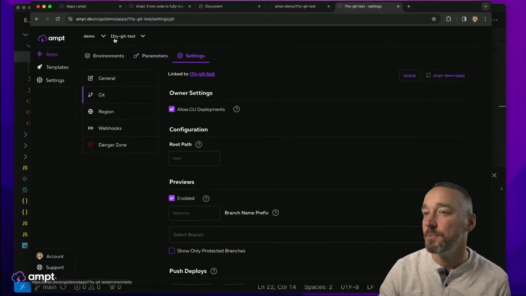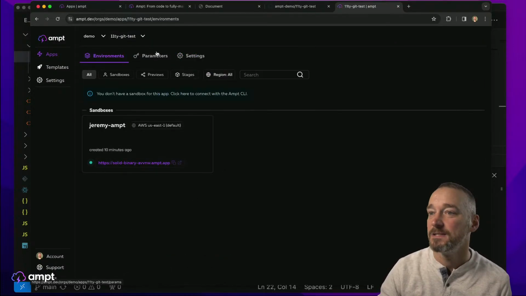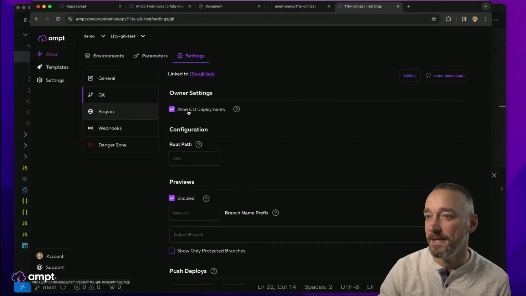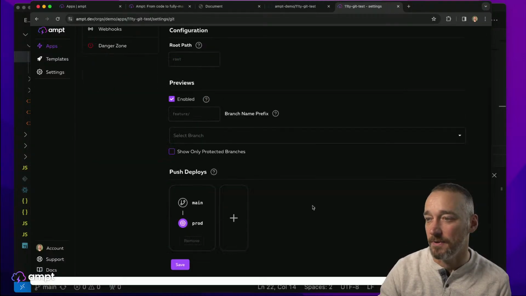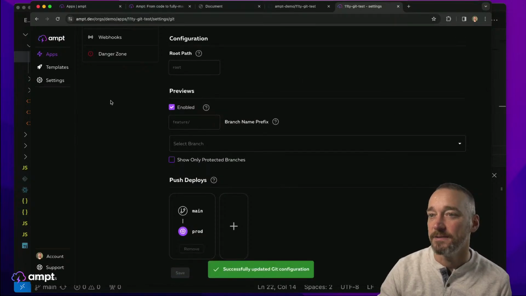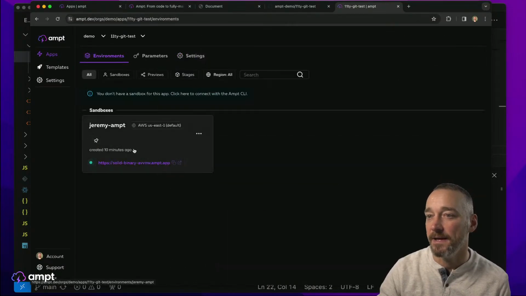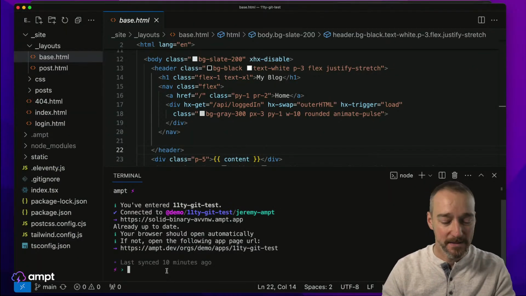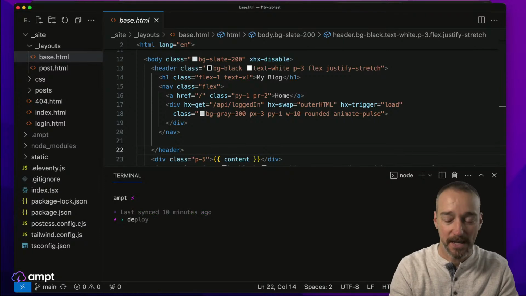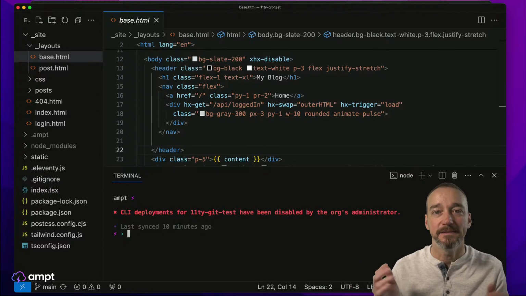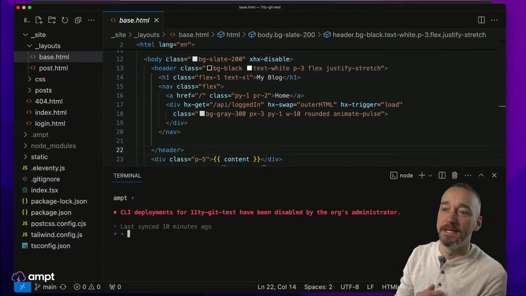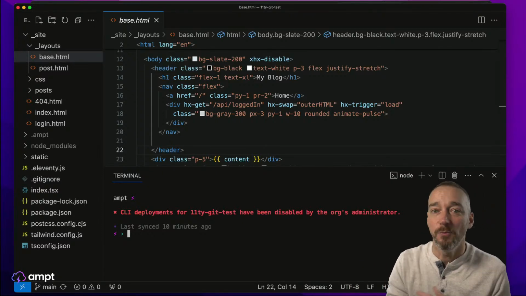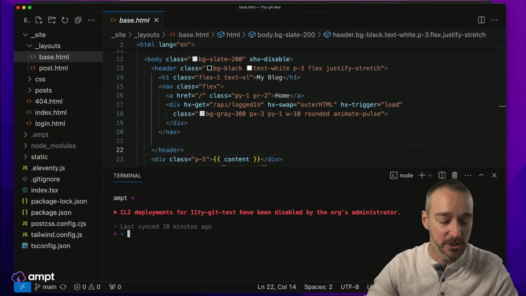All right, we haven't deployed a prod environment yet. So actually, let me do this. I'm going to go into settings. I'm going to go back into my Git. I'm going to disable allow CLI deployments. And I'm going to click save. All right, so now I only have this environment here. And I'll go back to my editor. And I am going to try to deploy now. So I'm going to say I want to deploy this to prod, like this. Can't do it, right? My administrator has disabled my ability to do that. Okay, so I can't do that, but I would like to show some sort of a change.